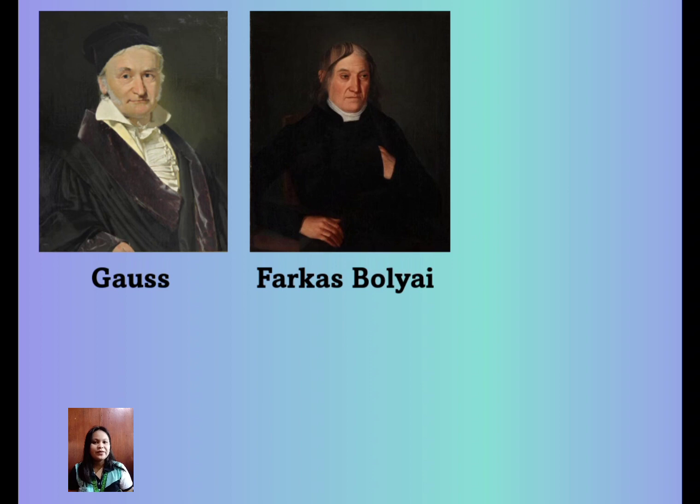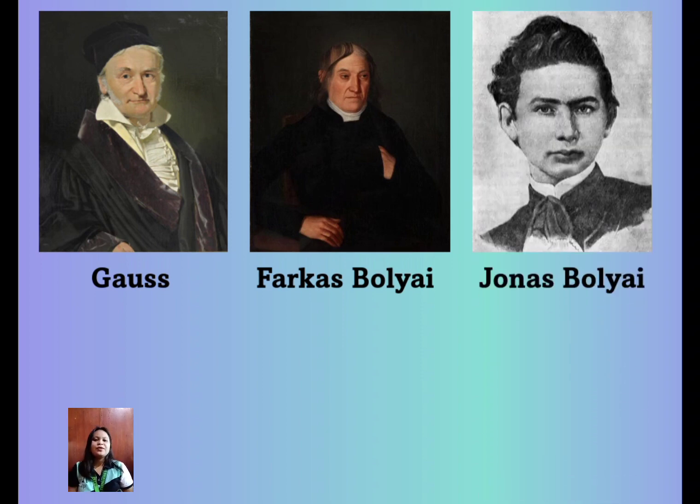Farkas Bolyai was a mathematician. He had been Gauss' best friend when they were students at the University of Göttingen in Germany. Afterwards, they had stayed in touch, regularly exchanging letters. Bolyai's son, Janos, was also a mathematician. In 1832, Janos published his brilliant discovery of non-Euclidean geometry.